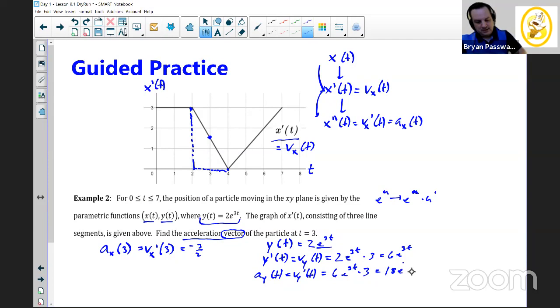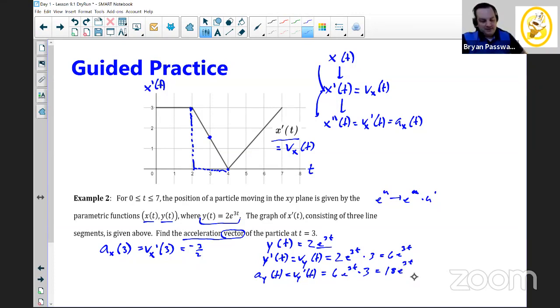18e to the 3t. One of the exciting things about doing these live sessions is there's no planning for the unexpected. So if something goes wrong, you get to watch it live, and we can't plan for it and we can't edit it out later. So hopefully that won't happen very much this week.